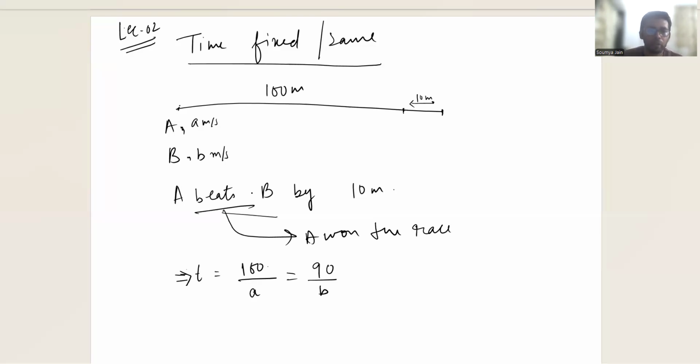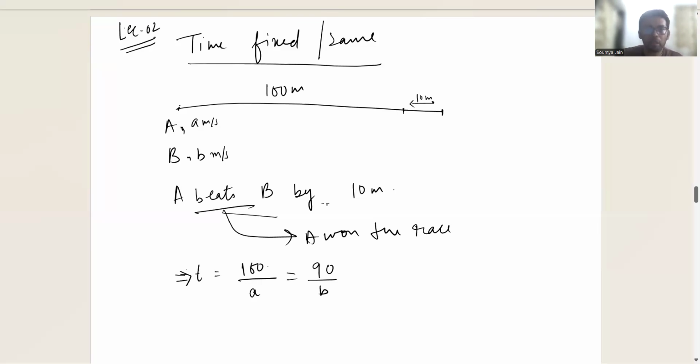Correct. So what we are doing here is that time is same. Now who travels how much distance? You can equate that, not equate the distance. The one whose speed is higher will be able to travel more distance.